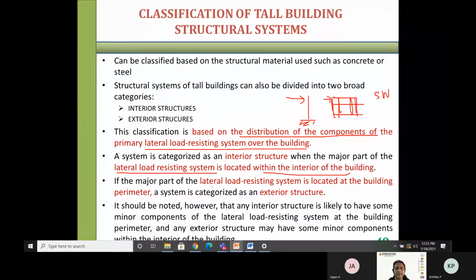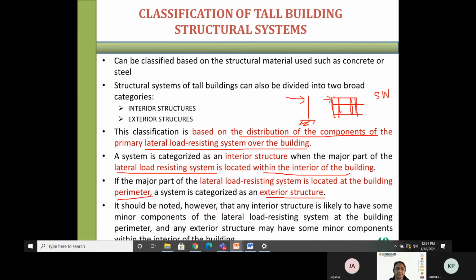If the major part of the LLR system is located at the building perimeter, then the system is categorized as an exterior structure. If the main load bearing members are at the exterior and the utility space is in the interior, that type of structure is called an exterior structure. We will discuss this in the coming slides.